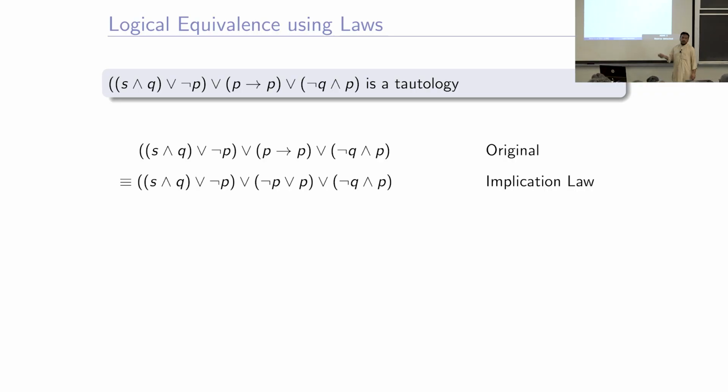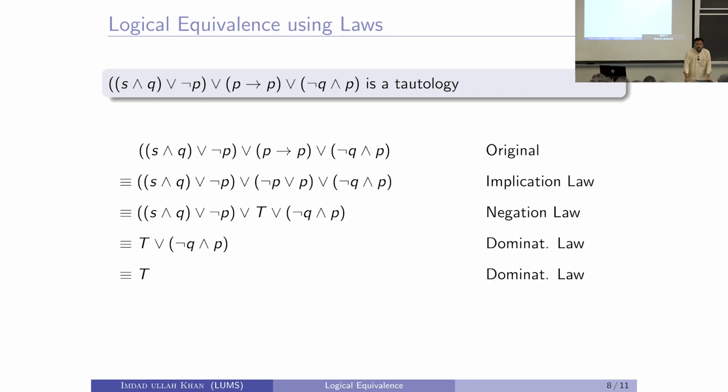So, not P or P, what is not P or P? P or not P is a tautology. So, we write that it is the negation law, not P or P is always true. So, we will write it as true.